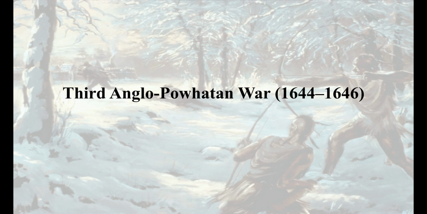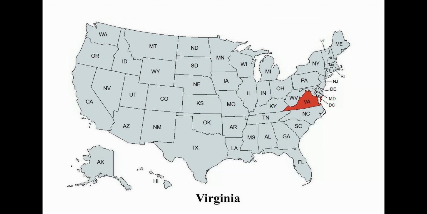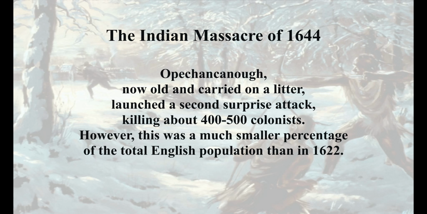Third Anglo-Powhatan War, 1644 to 1646. Virginia. The Indian Massacre of 1644. Opechancanough, now old and carried on a litter, launched a second surprise attack, killing about 400 to 500 colonists. However, this was a much smaller percentage of the total English population than in 1622.